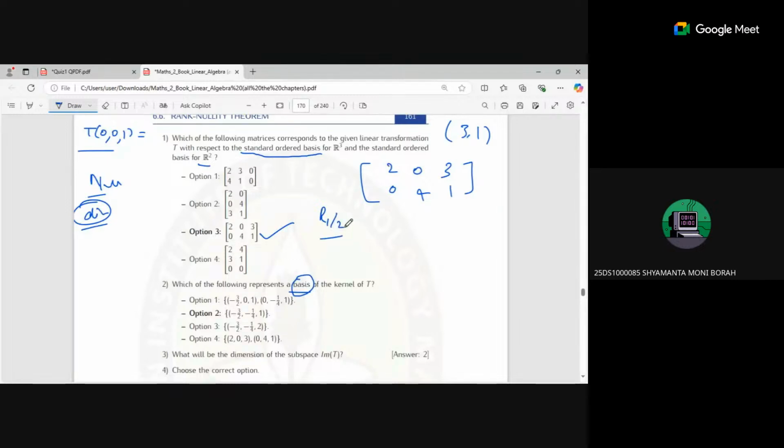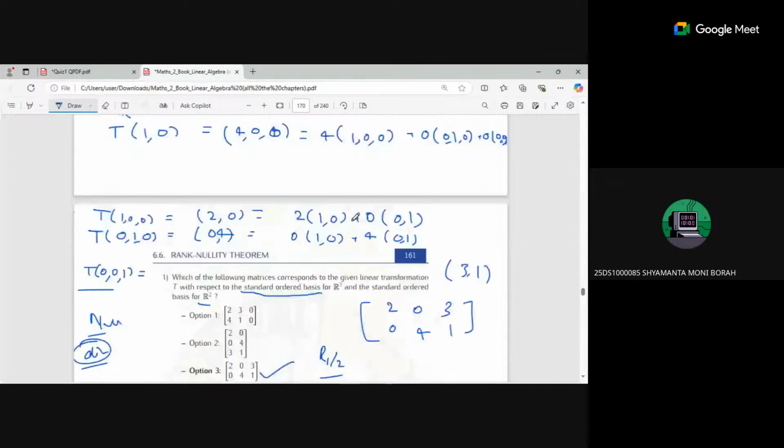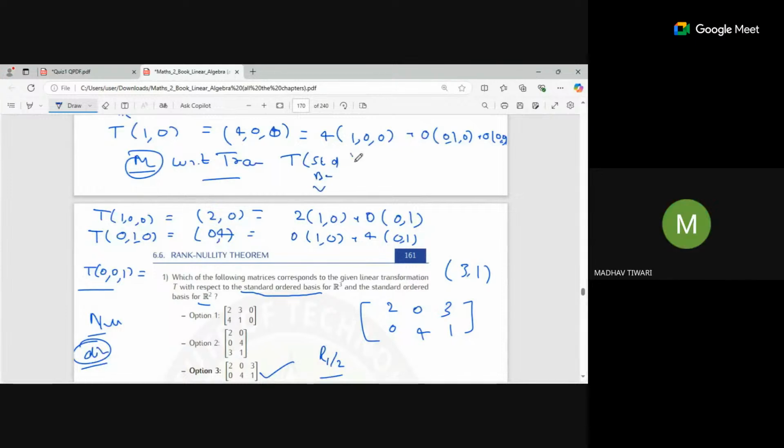Would you mind explaining this one once again? This one, question number one, the transformation. Okay, so what I did, I have to find the matrix with respect to the transformation. In the matrix, what we do is transform all the standard basis vectors of V, we get some transformation here, and we express these transformations as a linear combination of the basis of W. So we got 2 comma 0, and I expressed it as a linear combination of these two.